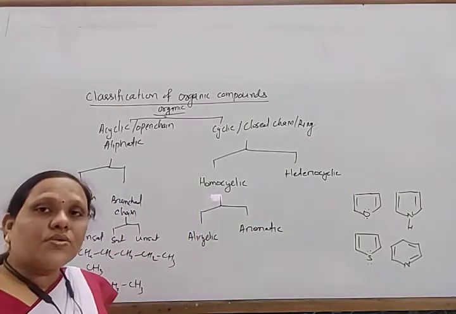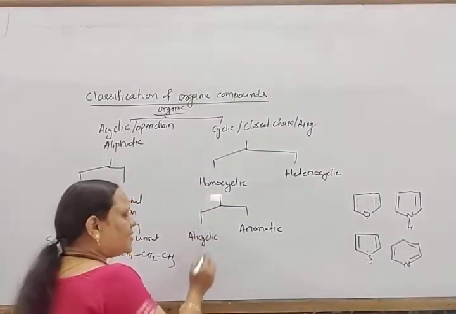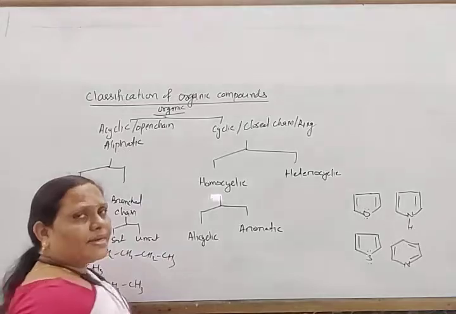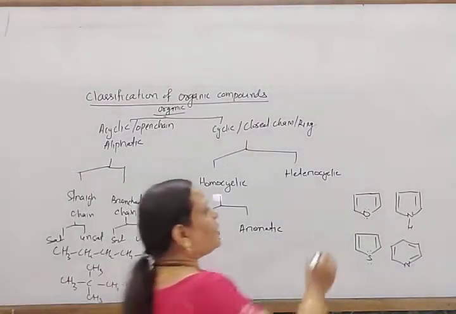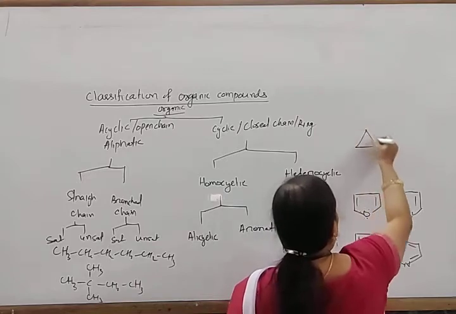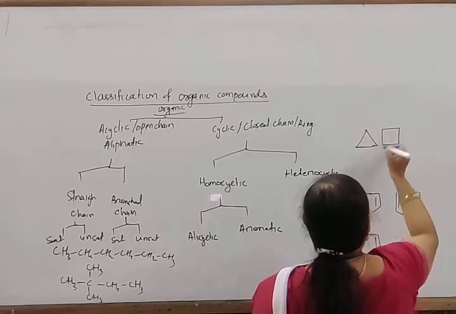Alicyclic means similar to aliphatic compounds; these are named saturated or unsaturated. What I have written here first is cyclopropane, and this is cyclobutane.